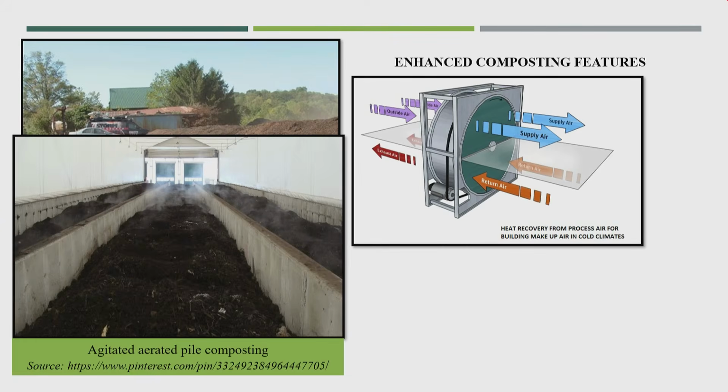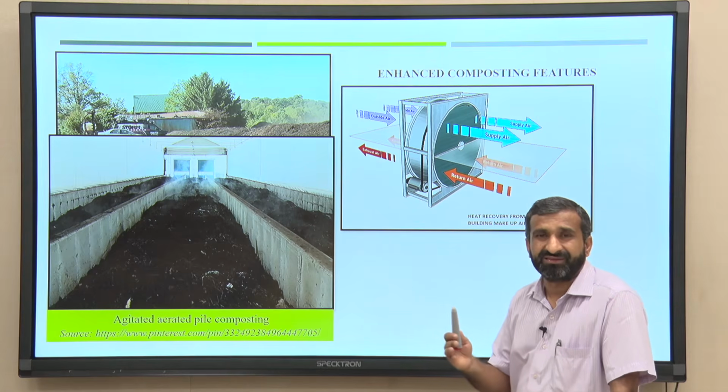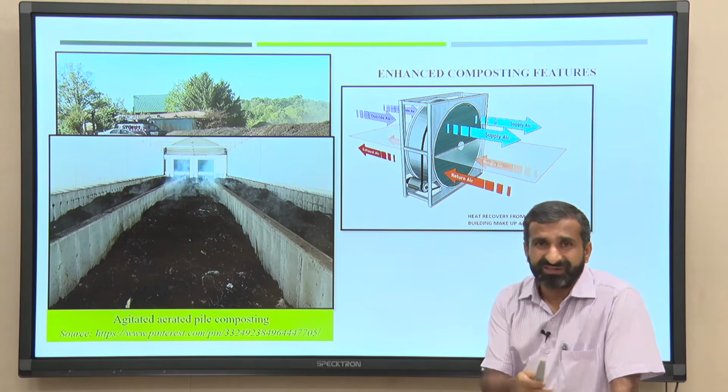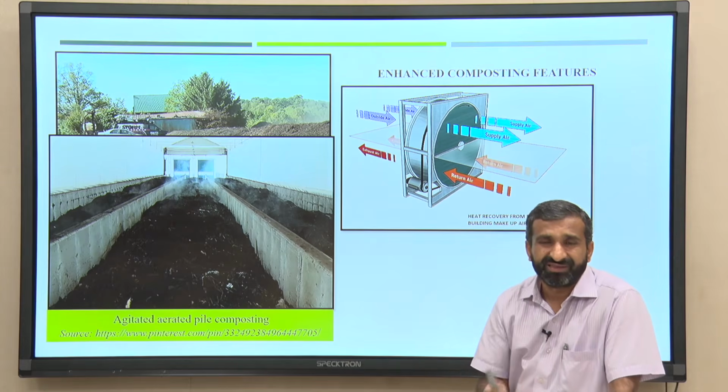So, what is the benefit of aeration in that one? It will enhance the composting process. Obviously, what will microbes require? Food, water and air. Food is already there because the entire substrate is edible for them.